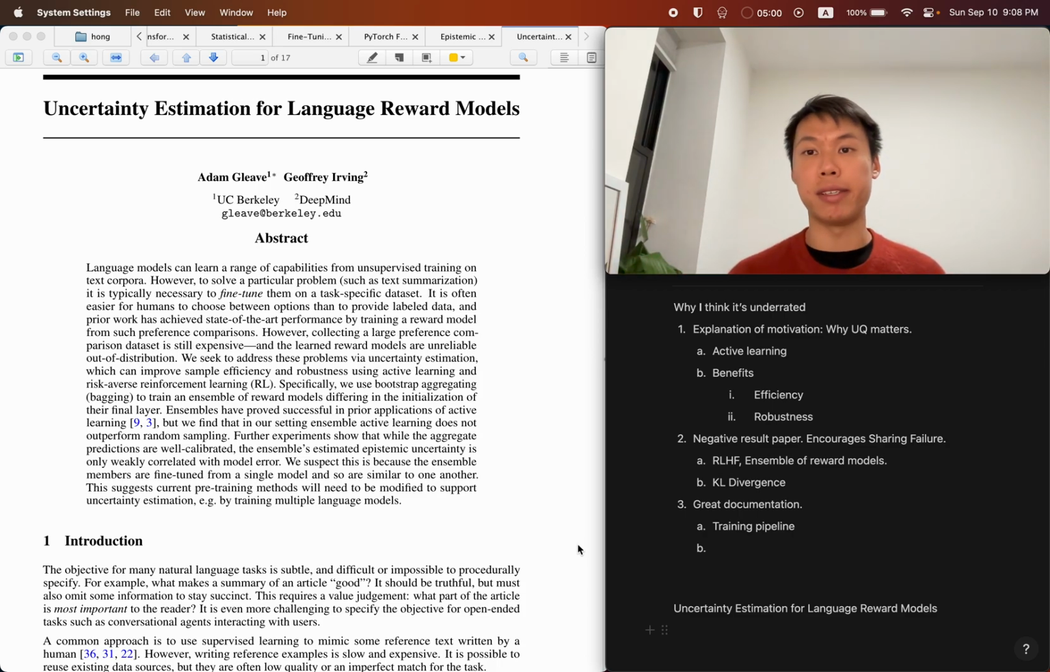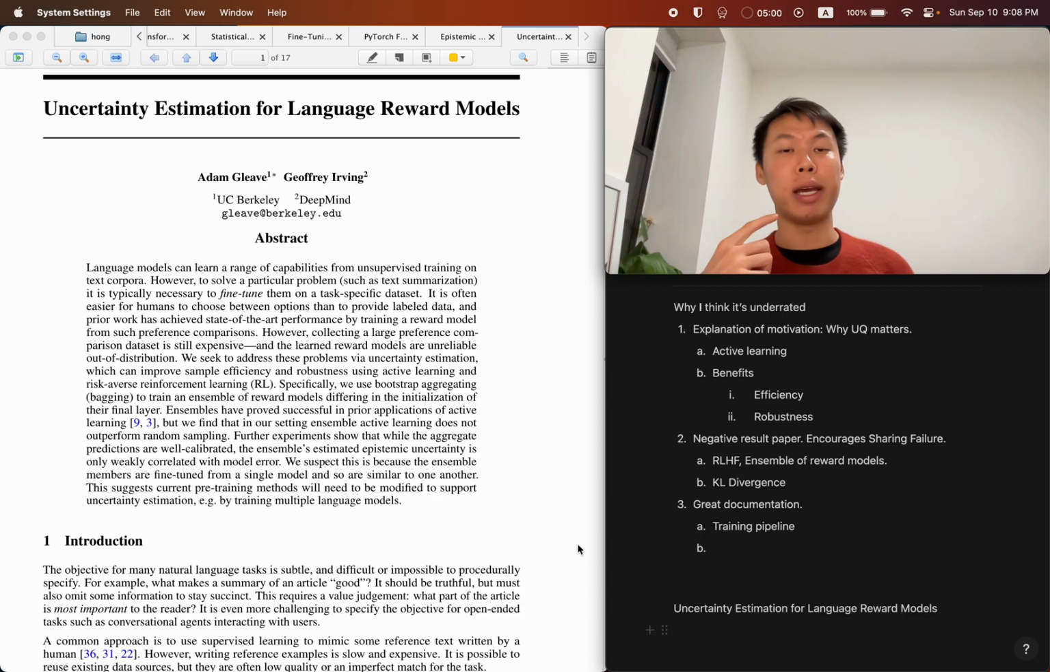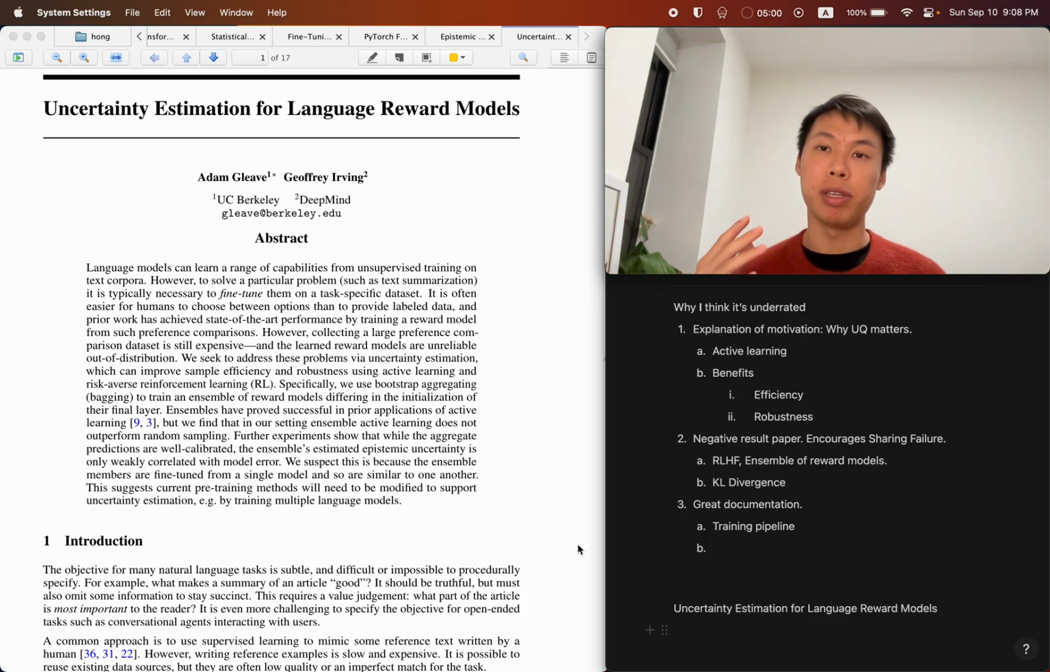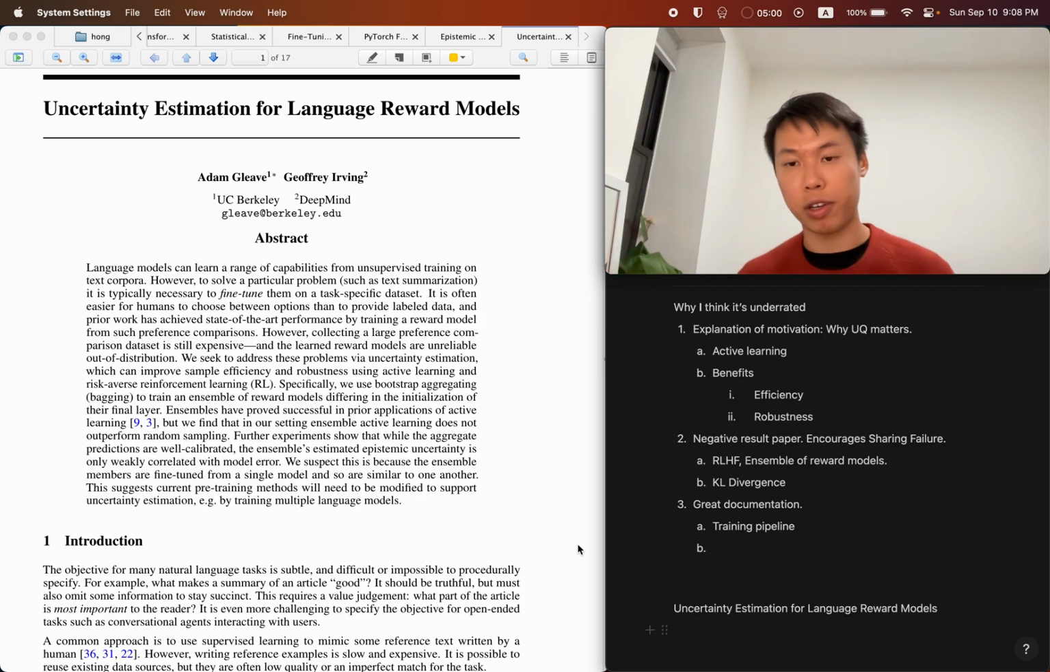And second is robustness. As I've explained, being able to make sure that our model, A, doesn't act too confidently in uncertain areas, but also B, to be able to confidently tell you that there are areas where it's uncertain about, be it epistemic or aleatoric, is very helpful for us to train our model better for distributional robustness, right?